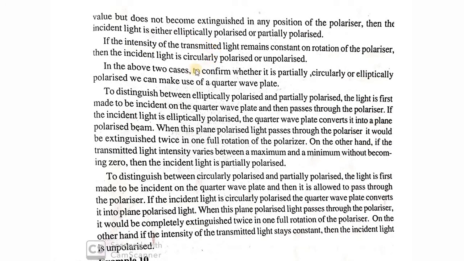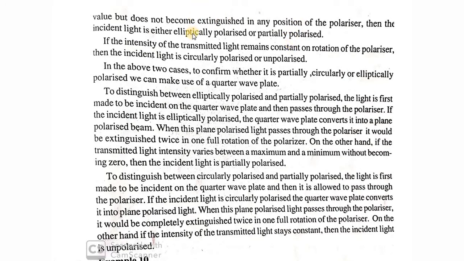And if the intensity of the transmitted light never varies, it is circularly polarized or unpolarized. That part is clear. There are two choices: it can be partially polarized or elliptically polarized.